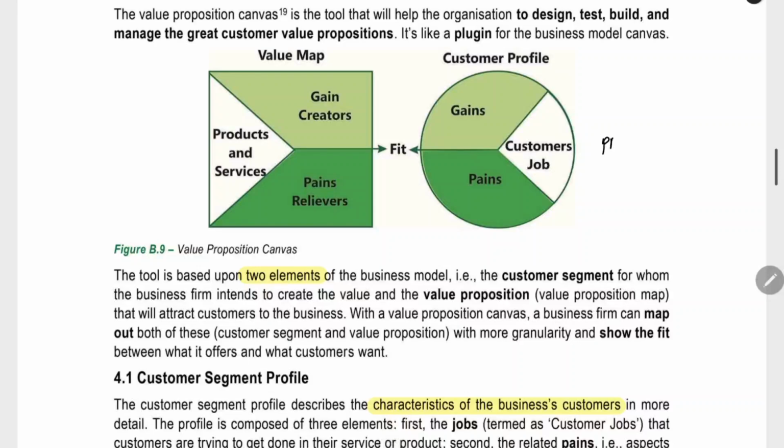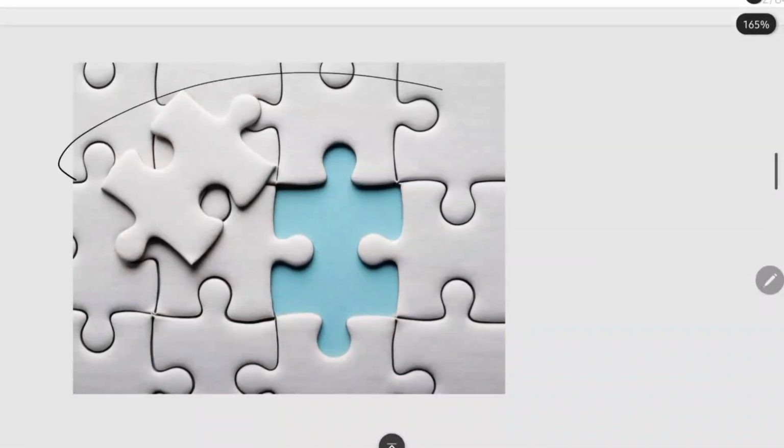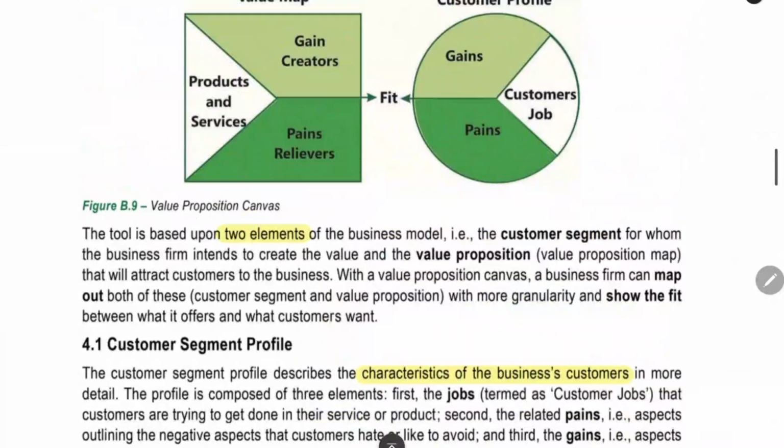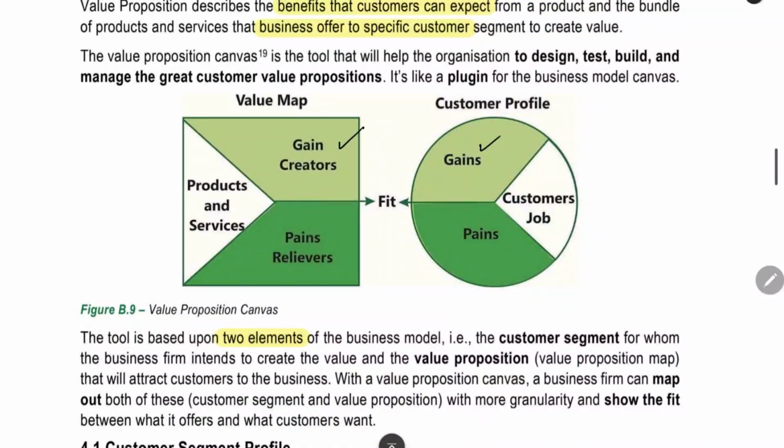When speaking about product market fit, you can imagine it in the form of a jigsaw puzzle. This is the entire market. In this market, we have a problem. This is the problem that the customer wants to solve, and it will be solved by our business. The product which our business brings into the market should fit exactly into the customer problem. Only then will it be called achieving a product market fit. All the products should match the expectation of the customer. Gain creator will be giving the gain required by the customer.